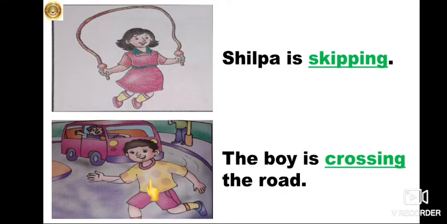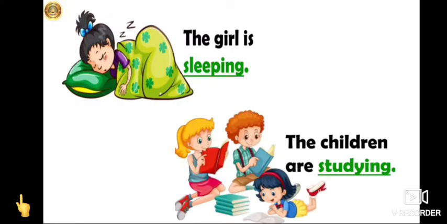Now what is this boy doing? The boy is crossing the road. So he is doing the action of crossing the road. Crossing is a verb. What is this girl doing? The girl is doing the action of sleeping. So sleeping is a verb. Here the children are studying. So studying is an action word.